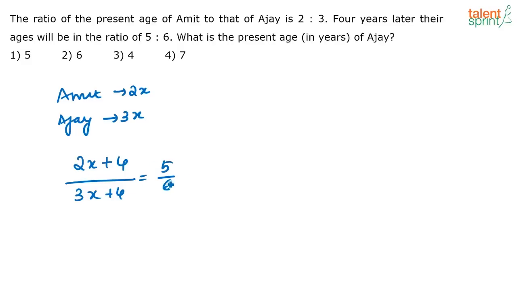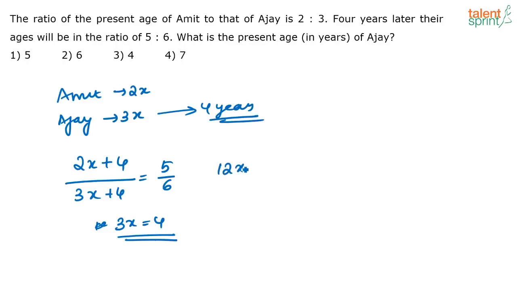So here 2x plus 4 by 3x plus 4 is equal to 5 by 6. When you solve this, you get 12x plus 24, that is equal to 15x plus 20, or I can say 3x is equal to 4. What is Ajay's age is what they are asking. The age of Ajay is 3x, that is 4 years. That is your answer. Okay, when you solve this, you get 3x is equal to 4. So if you want, I'll write down the steps. 12x plus 24 is equal to 15x plus 20, or 3x is equal to 4. So Ajay's age is 4 years.